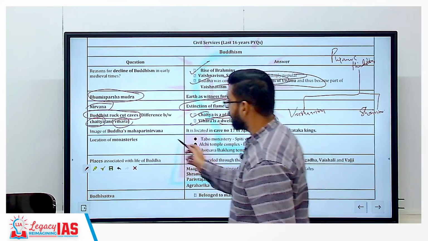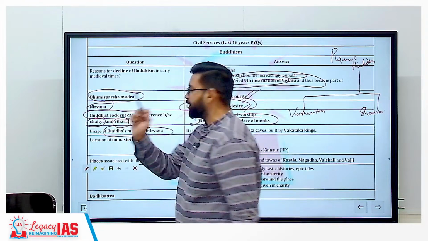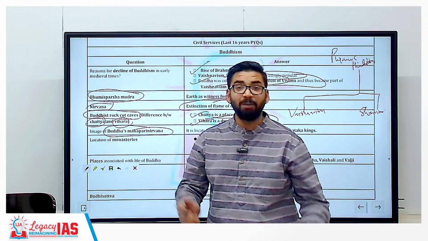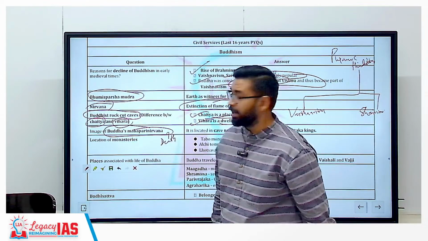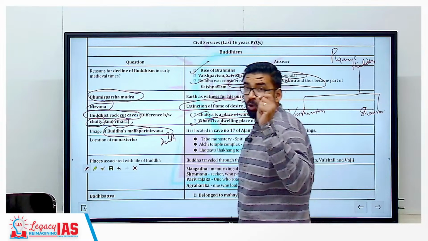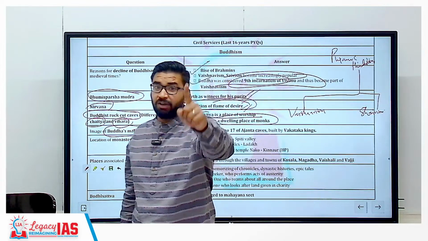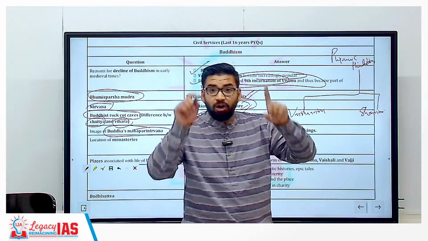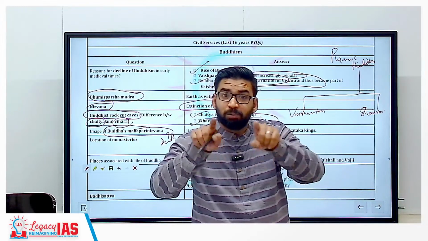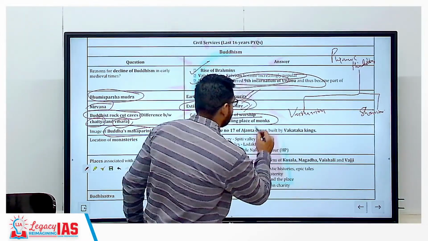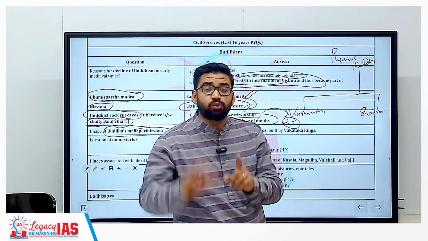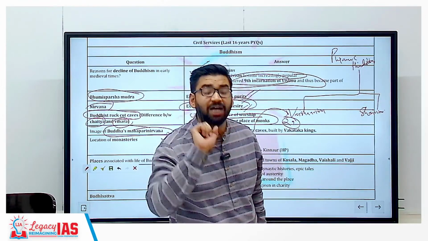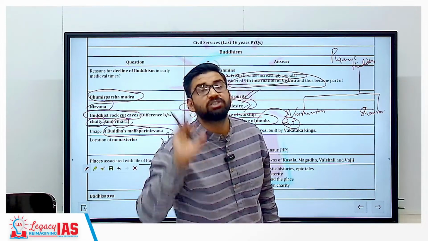Another question was there, the image of Buddha's Mahaparinirvana. Mahaparinirvana means the symbol of death. Getting my point? And this image is located in Ajanta cave number 17. Now Ajanta caves are only Buddhist caves. In Ajanta, there are a total of 29 caves. Out of 29 caves, 25 caves are viharas and 4 caves are chaityas.